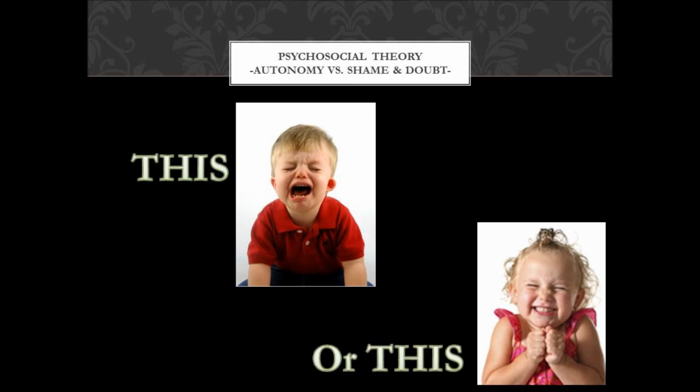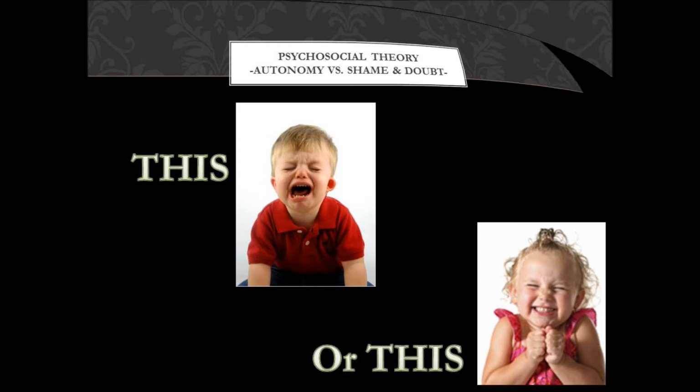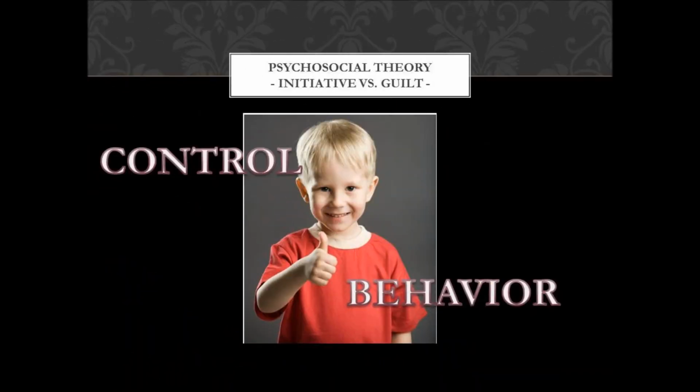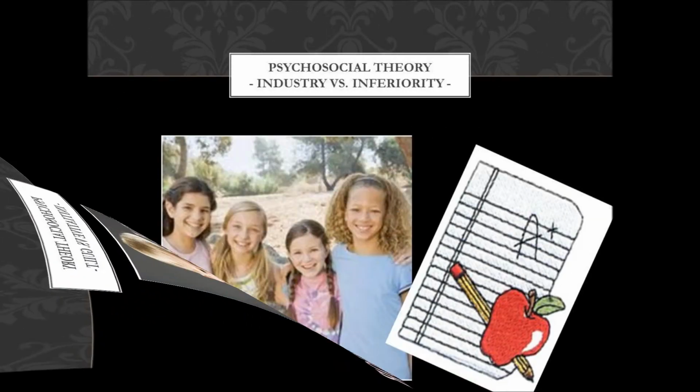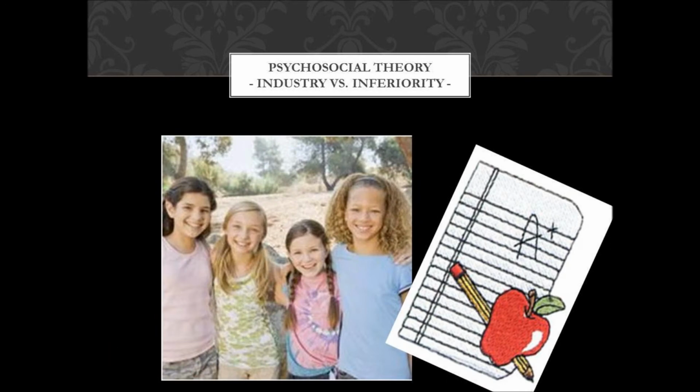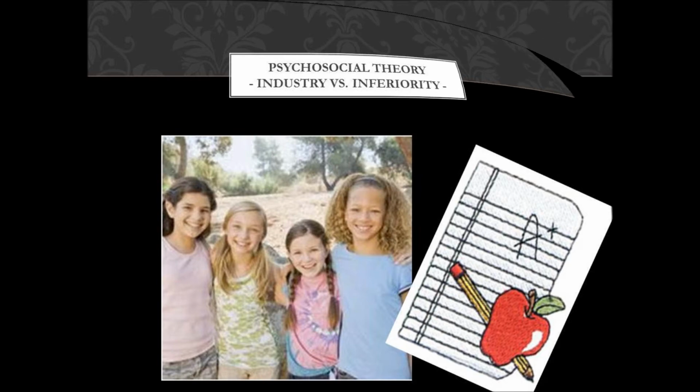In this stage, toddlers realize that they can choose what type of behavior they act or don't act. The third stage, initiative versus guilt, takes place from 3 to 6 years. In this stage, preschoolers learn that they have to control their behavior. The fourth stage, industry versus inferiority, takes place from 6 to 12 years. In this stage, children are forced to learn social and academic skills.